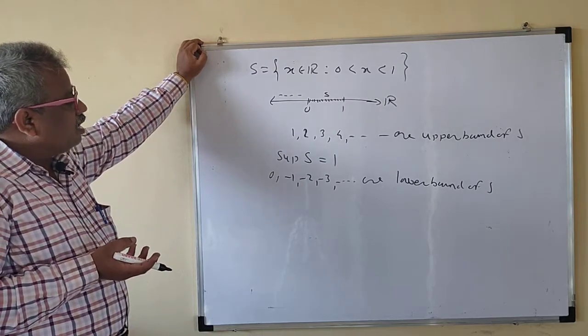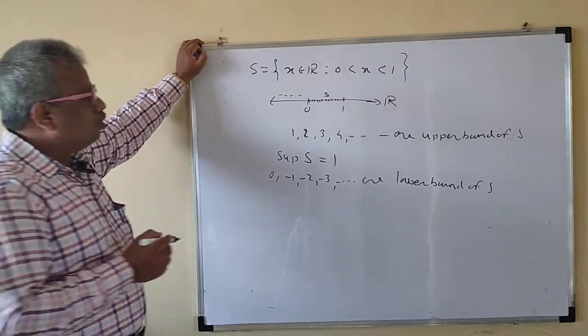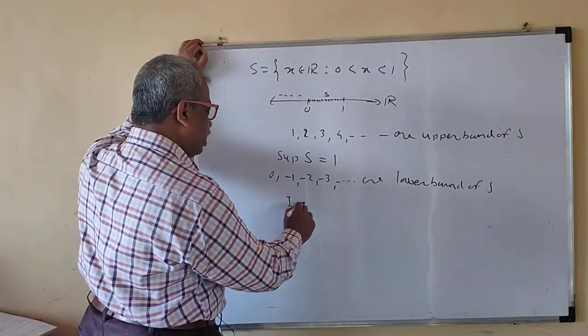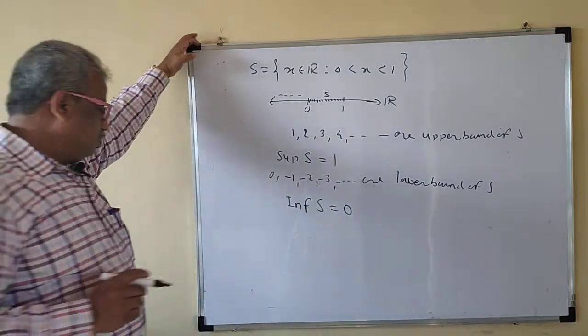So which one is the greatest? 0 is the greatest among all the lower bounds. So the infimum of S is 0.